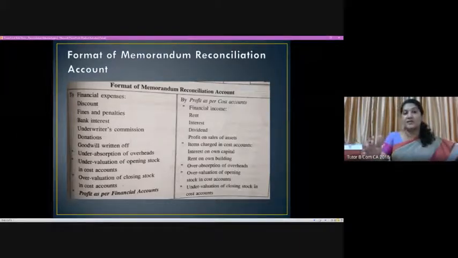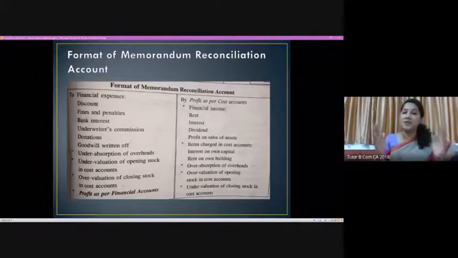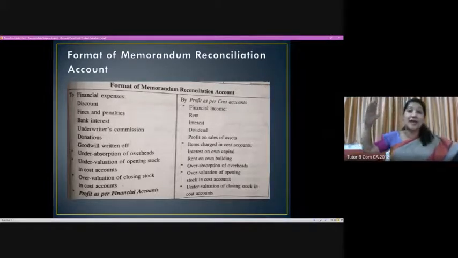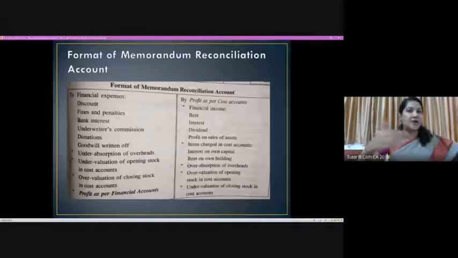Here you can see that the concept of debit and credit is there. Even though we don't write it as debit and credit, the concept of debiting all the expenses appears here. The concept of crediting all the incomes appears here, which you can understand very well by profit as per cost accounts, right? So naturally, it is the concept of debit and credit. Then we will add all incomes that had been charged in the financial account but not in the cost account. We'll add all that.